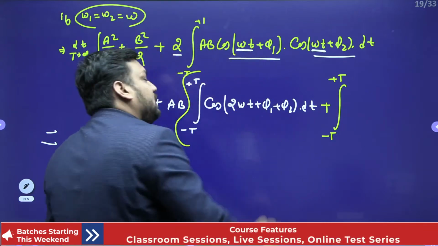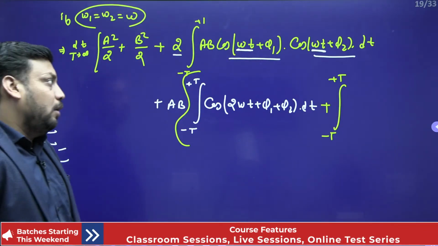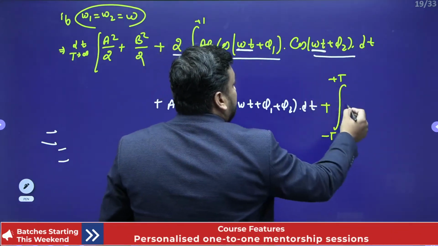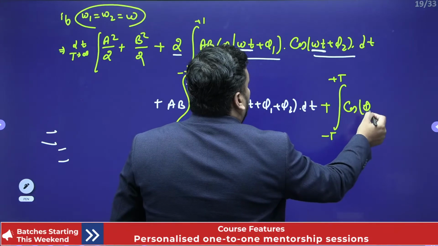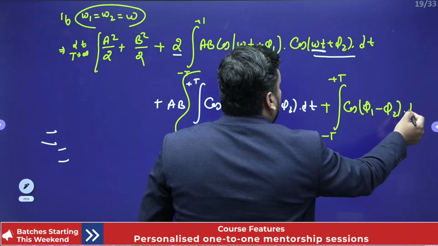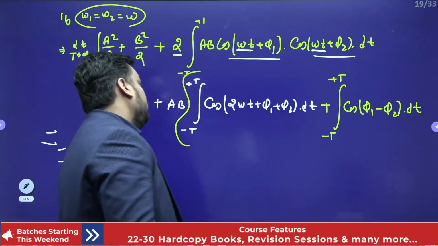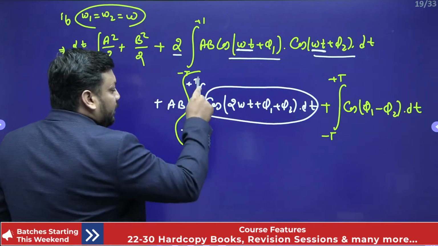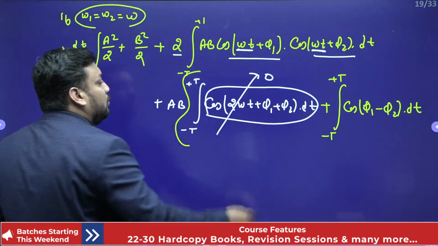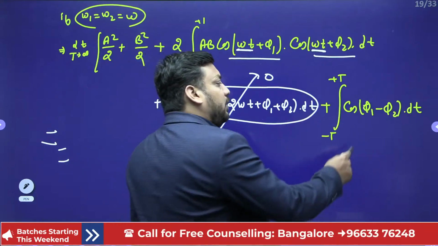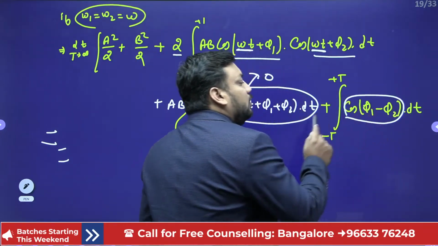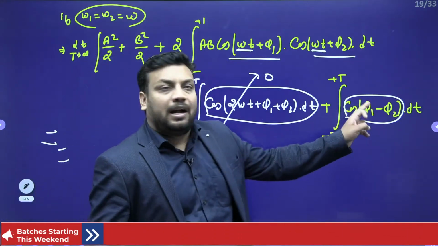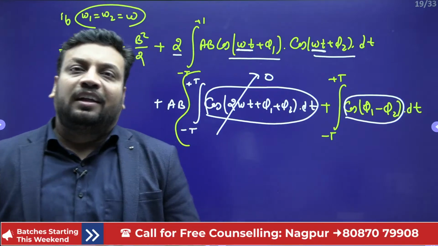For the next term, we have done cos(a plus b), now cos(a minus b). So when you do cos(a minus b), this time because omega t is the same, it will cancel out. So you will only get phi 1 minus phi 2, cos(phi 1 minus phi 2) into dt. Now tell me, children, when you integrate the cos function over the overall time period, it will give you 0. But what about this? This cos(phi 1 minus phi 2) is not a function of time. You should take it outside.